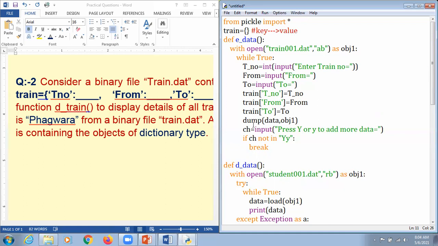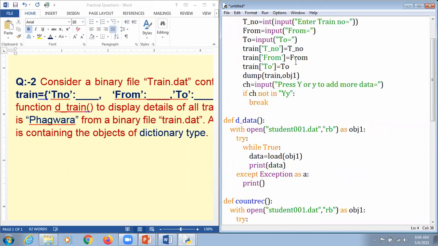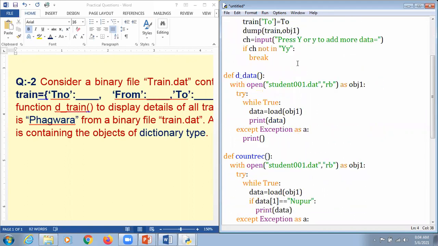So what we do next, this is a dump function which is supposed to write the content. So we are just going to mention it as train here. obj1 is always perfect, because here the file handle is being written, that is obj1. Okay, it's done, I think. We are just going to move forward.